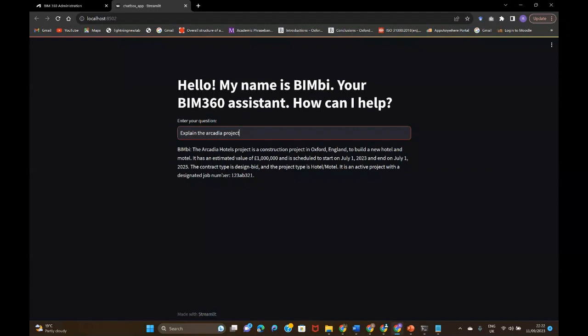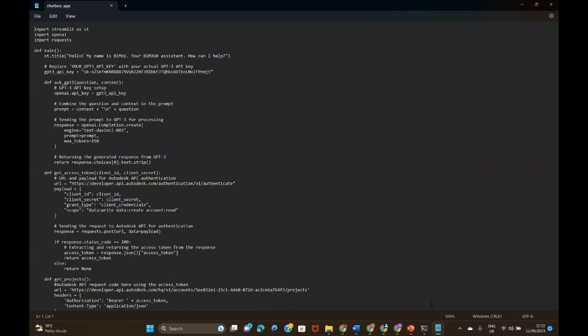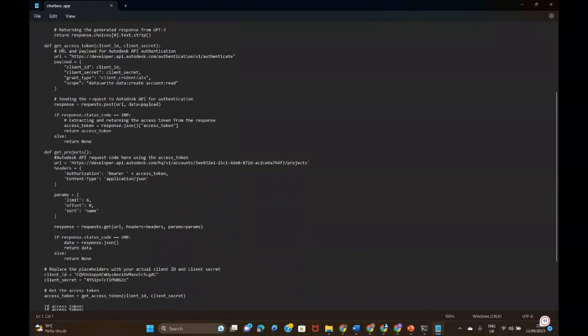Now, let me navigate you through the project code. So, this is the code I developed for this project. Here we are calling the ChatGPT API as I explained in the workflow. Now, this is the get project.